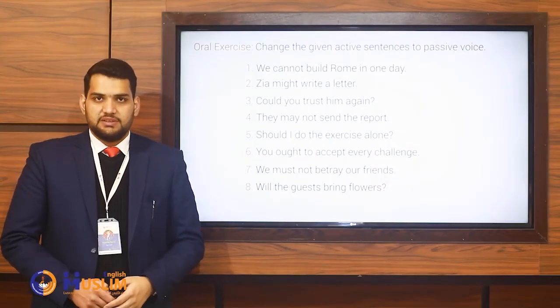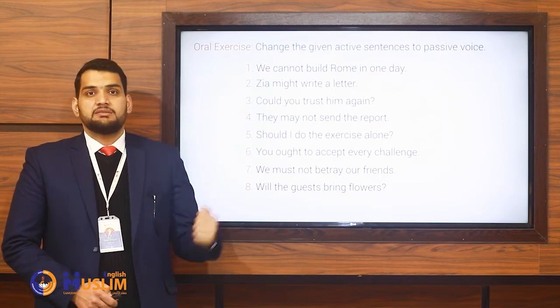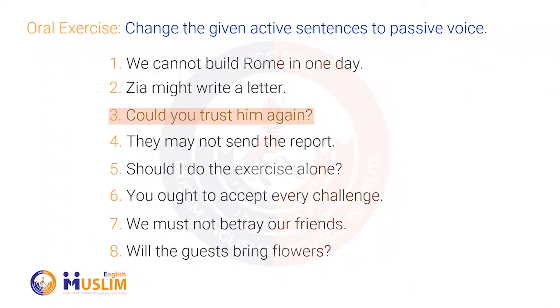Alright, now let's talk about the answers. Number 2, Zia might write a letter. A letter might be written by Zia. 3, could you trust him again? Could he be trusted again by you? 4, they may not send the report. The report may not be sent by them. Should I do the exercise alone? Should the exercise be done alone by me?